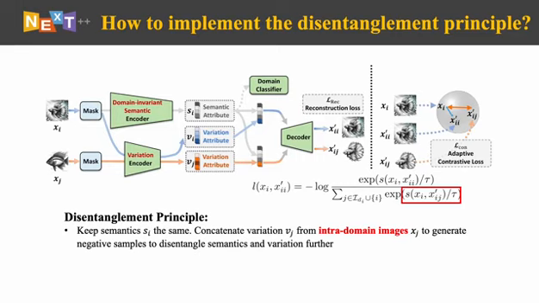We devise a framework, using 2 encoders, a decoder, and a domain classifier. We hope the 2 encoders can help disentanglement and the domain classifier can help domain invariance. We have 2 loss functions. Apart from the conventional reconstruction loss term, we devise an adaptive contrastive loss. We use Si to denote the semantic feature of image Xi, and Vi to denote the variation feature of image Xi. We then keep the semantics the same, and we concatenate a variation Vj from intradomain images Xj to generate negative samples to disentangle semantics and variation further. By using hard negative samples, we can further disentangle semantics and variations.